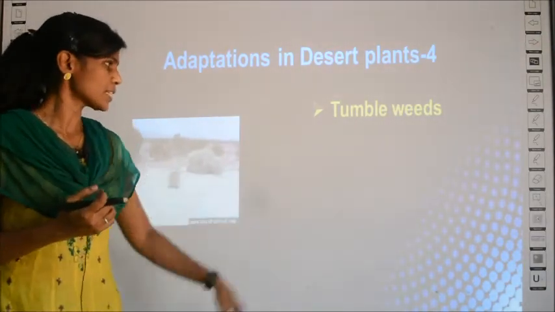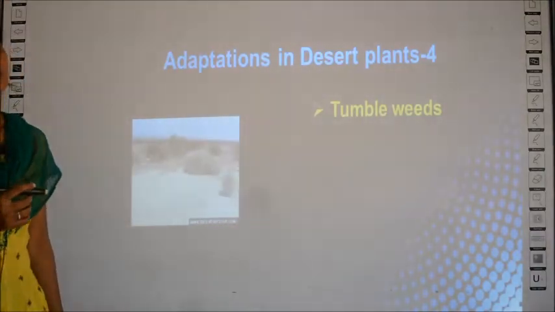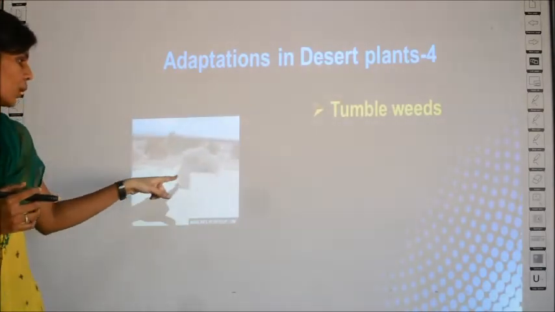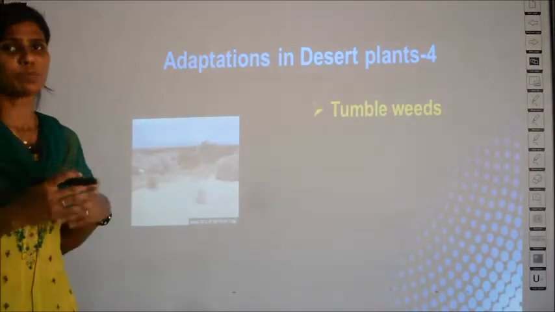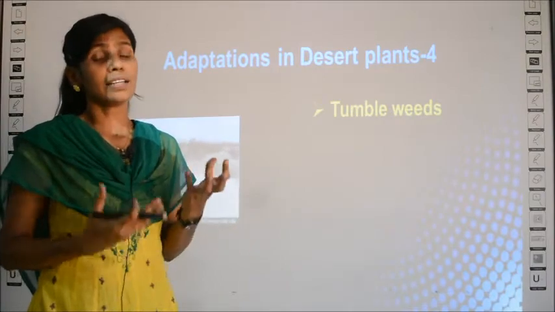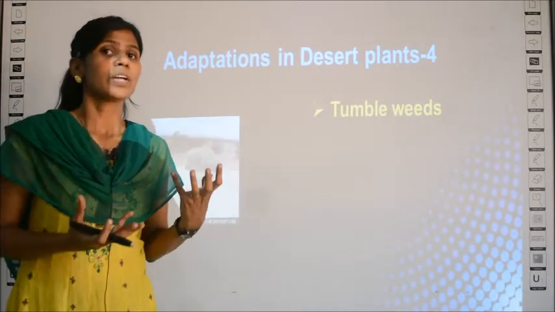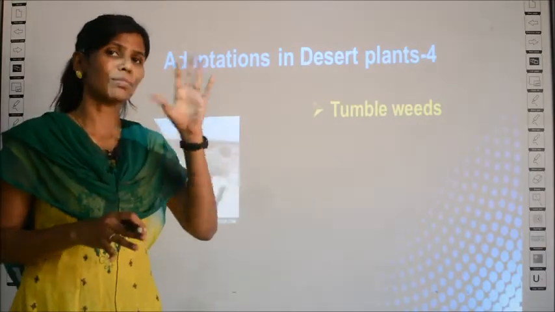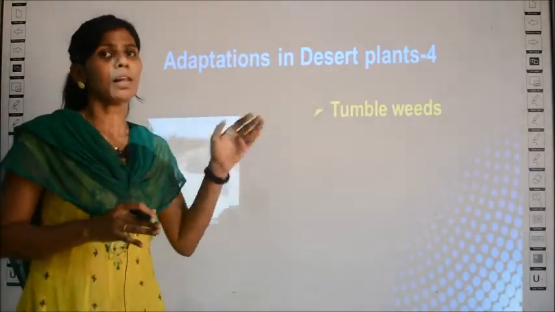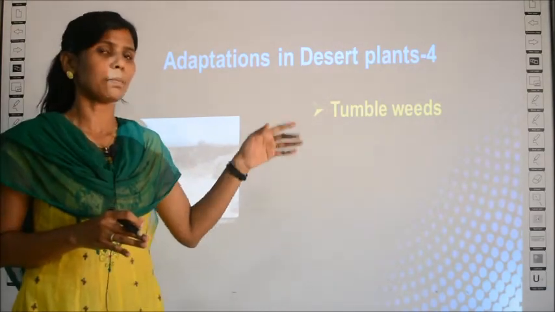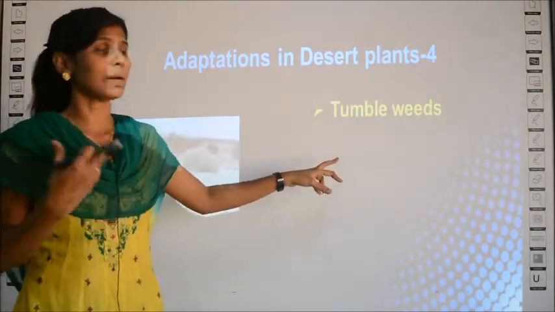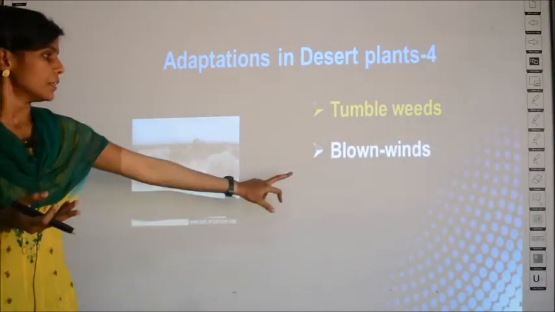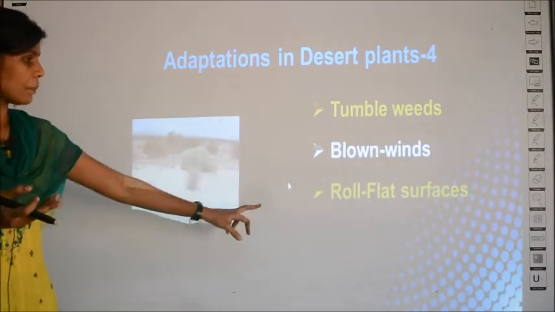There are certain plants called tumbleweeds. Tumbleweeds means the weeds which can tumble. See, they can roll about like this. They roll about and spread to some other place, and in the other place they can establish their multiplication. Even if it is not carried by wind directly, they tumble because of storm. They can tumble around and reach some other place and multiply there also, so that their variety is propagated. So this is the fourth adaptation, how they multiply.